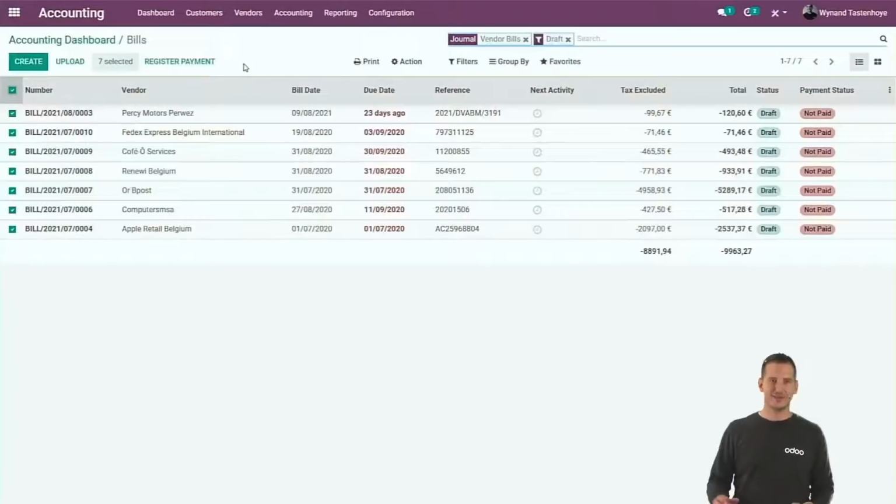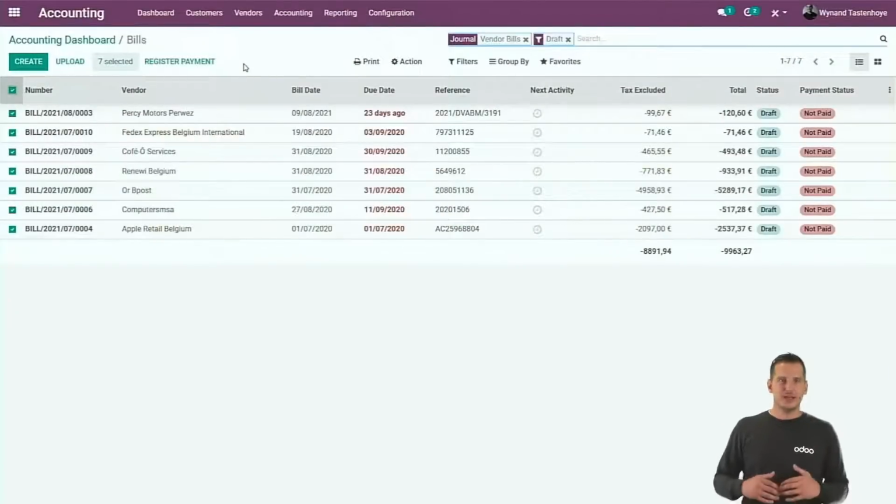Yeah, I understand, but we will never be able to, let's say, replace a total accounting department. But I'm pretty sure that by using the OCR, you will make some free time that you can use for more interesting stuff than manual intervention.